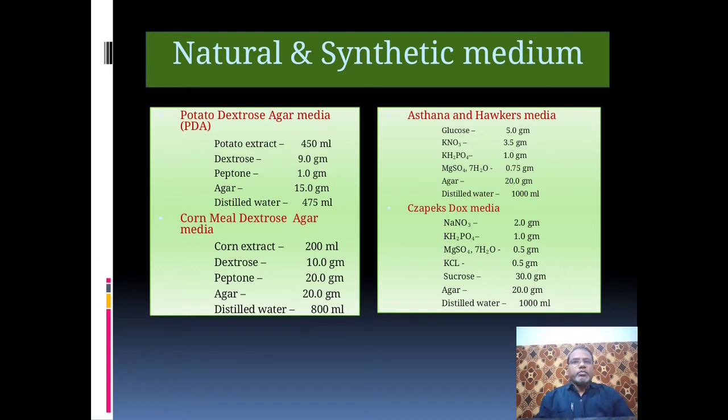In PDA, we use potato extract about 450 ml, dextrose 9 gram, peptone 1 gram, agar 15 gram, and about 475 ml distilled water. In corn meal dextrose agar media, we use corn extract 200 ml, dextrose 10 gram, peptone 20 gram, agar 20 gram, and about 800 ml distilled water.